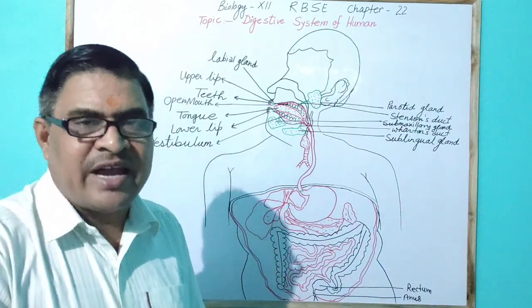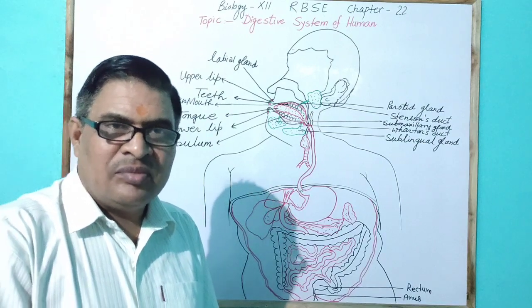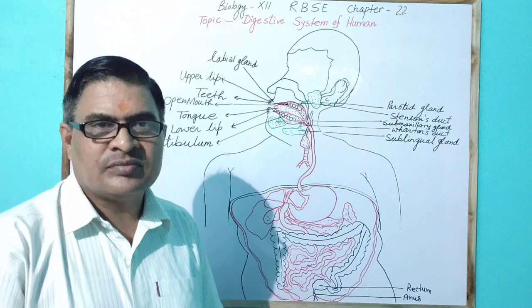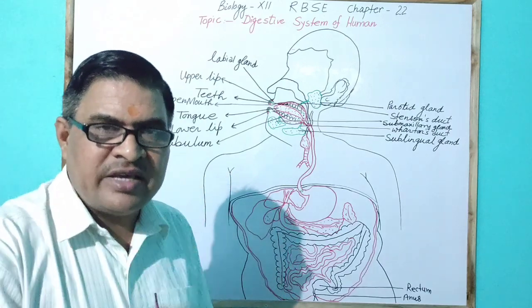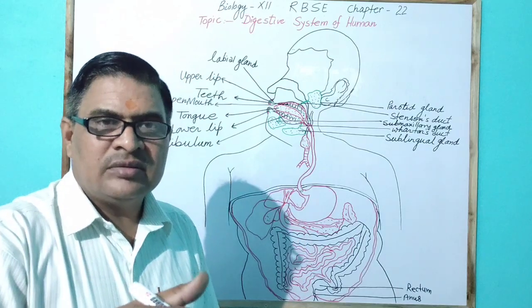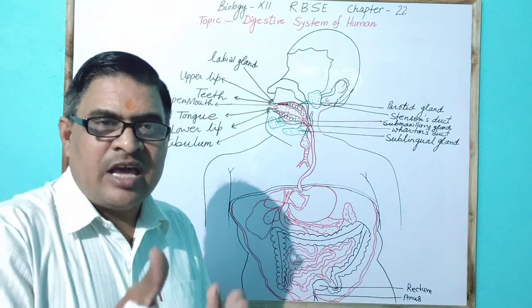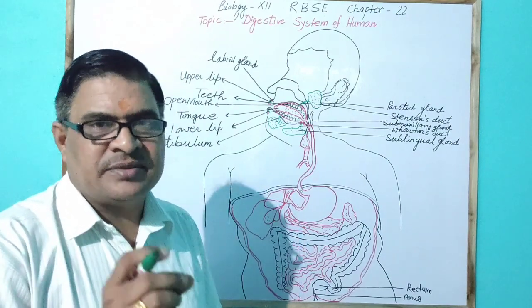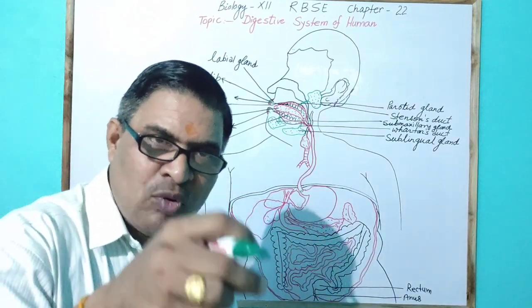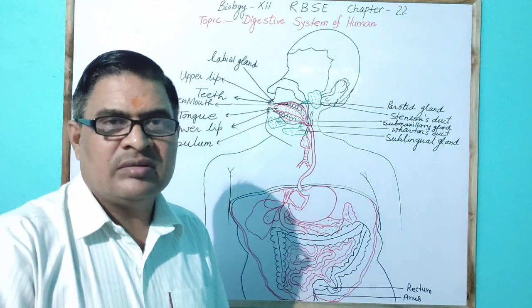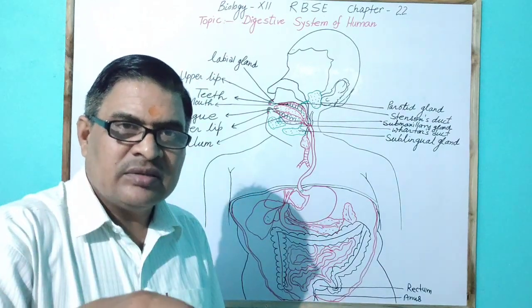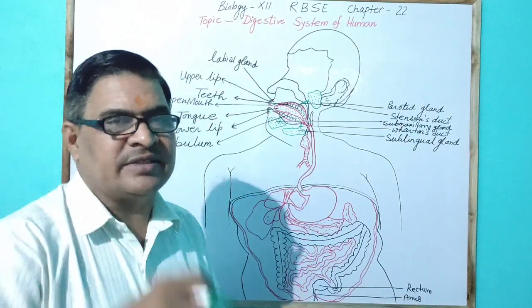And on the ventral side, the pharynx is also connected with the trachea. In the trachea, at the upper side, the larynx is present, and from the pharynx a pore reaches the glottis, which enters the larynx.